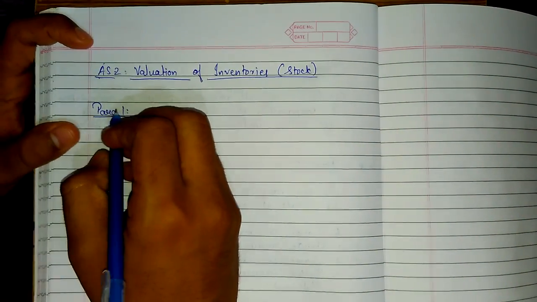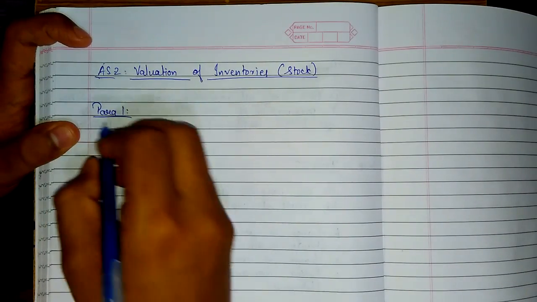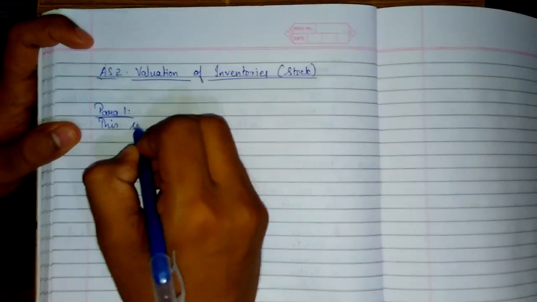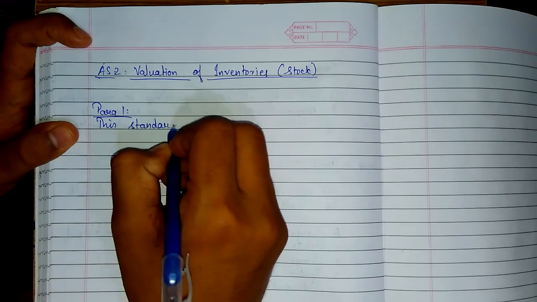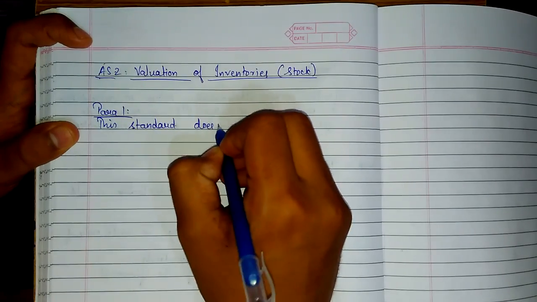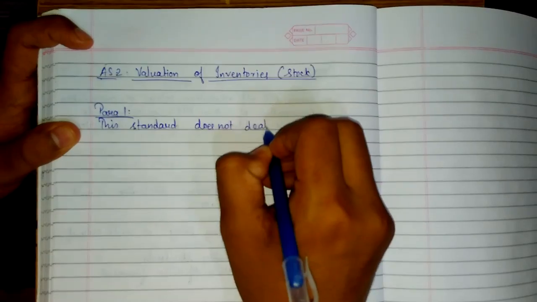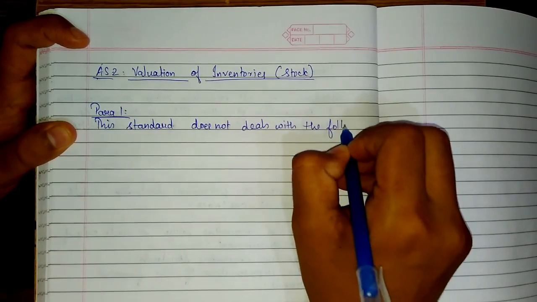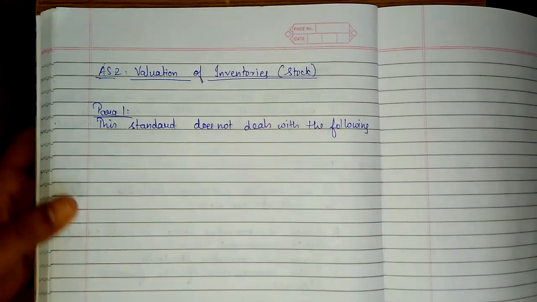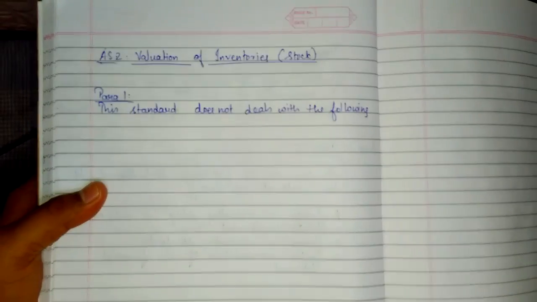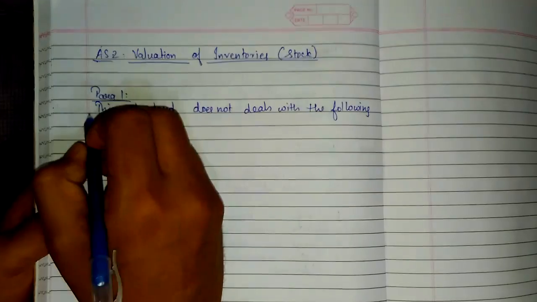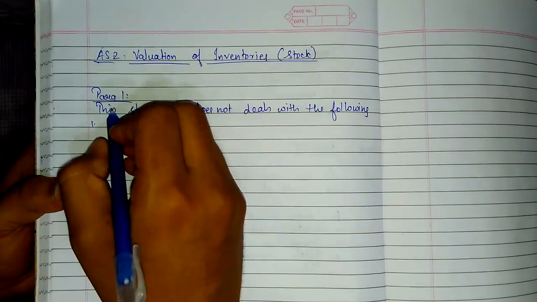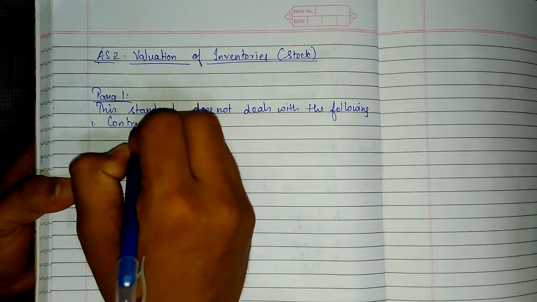AS-2 says this standard, that is accounting standard, does not deal with the following. First, construction contract.